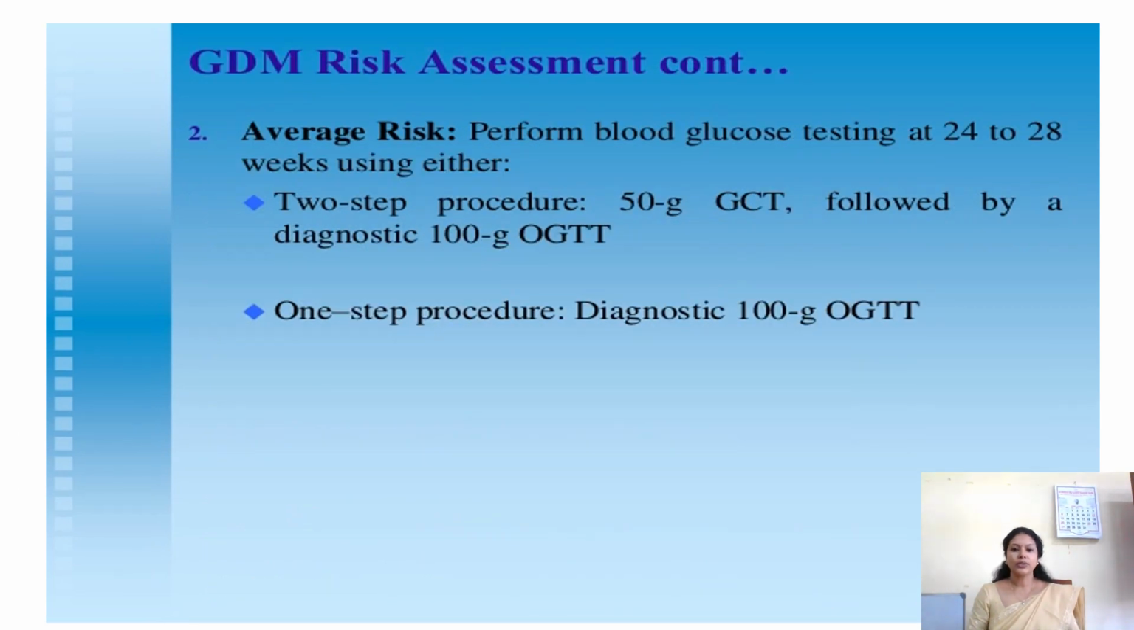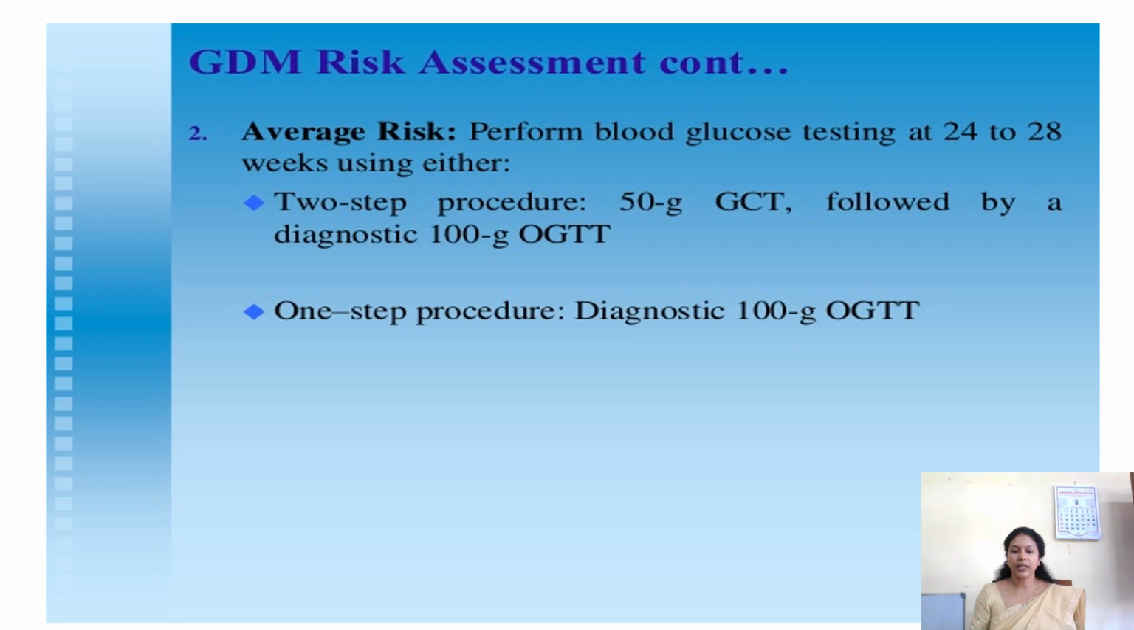This routine glucose test is normally not required for the age group of those who are at low risk. For the group with average risk, we are supposed to perform the routine examination of sugar test or glucose test, and that we should perform between 24 to 28 weeks of gestation. And usually we follow the two-step procedure.